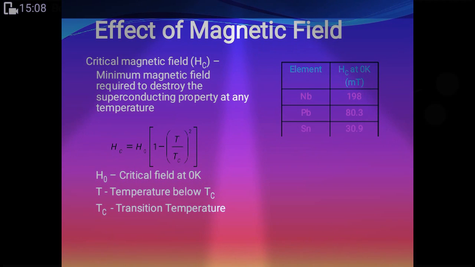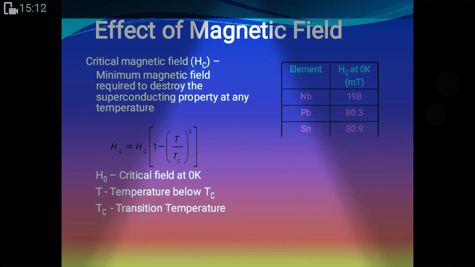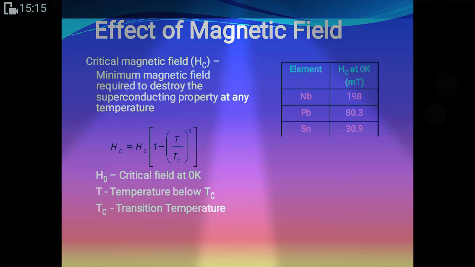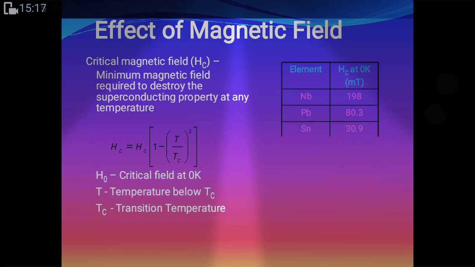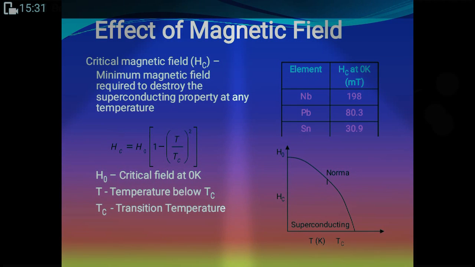Guys, here we have shown the lead at 80.3 Hc. Hc again is nothing but the critical magnetic field at 0 Kelvin. Guys, you are watching a graph of critical temperature and critical magnetic field.